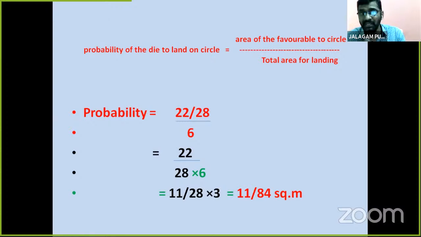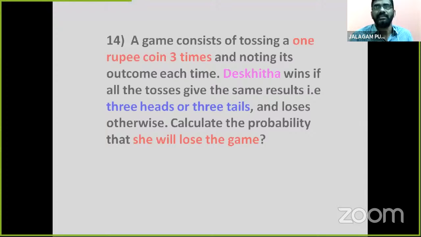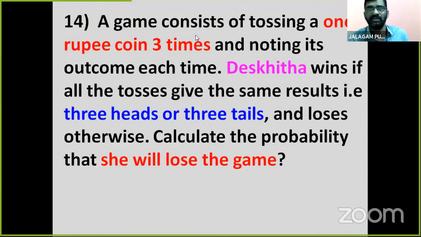So this is the way to solve the problem. If this is a region problem, a place area problem, we do like this: area of the favorable circle by total area. So that's why here 11 by 84 is the probability.